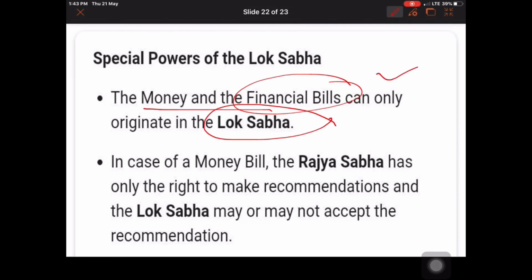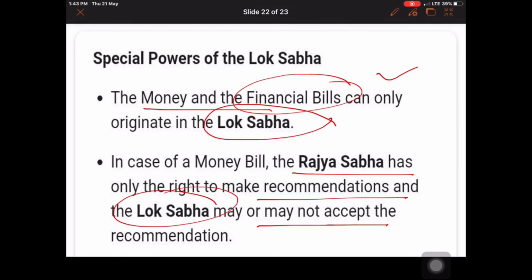Rajya Sabha does not have any right to reject the law. Lok Sabha has all the authority on the money bill. Rajya Sabha can only recommend some amendments, and that is on the will of Lok Sabha, which may or may not accept these recommendations.